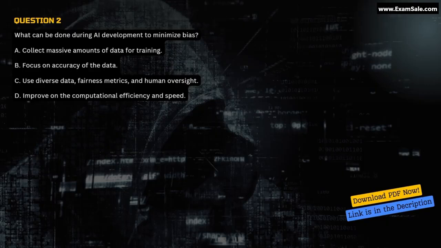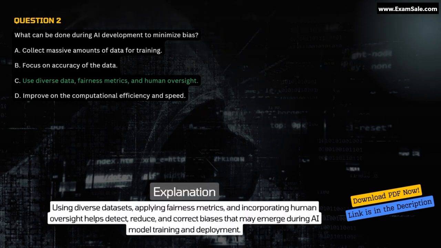Correct answer, C. Use diverse data, fairness metrics, and human oversight. Explanation. Using diverse datasets, applying fairness metrics, and incorporating human oversight helps detect, reduce, and correct biases that may emerge during AI model training and deployment.